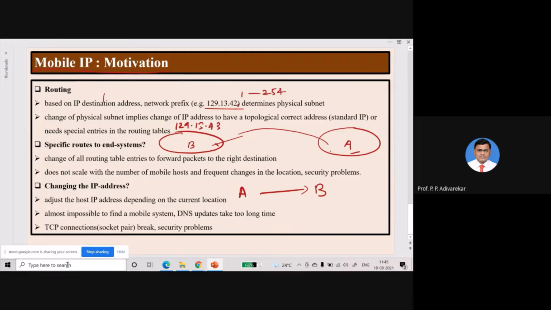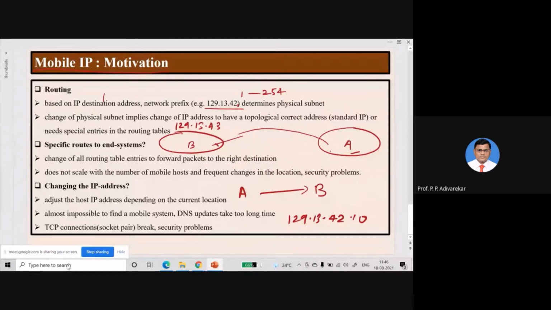So one solution that may be possible is the use of DNS. All of us know what DNS is. That is the domain name system, where a name is mapped to an IP address. Suppose, for example, abcd.com is a name given to a certain IP address, for example 129.13.42.10. An IP address is associated with the particular name, so the sender does not have to worry about the IP address of abcd.com.